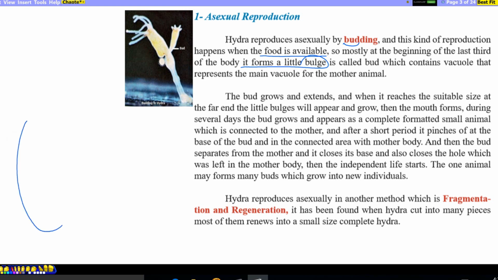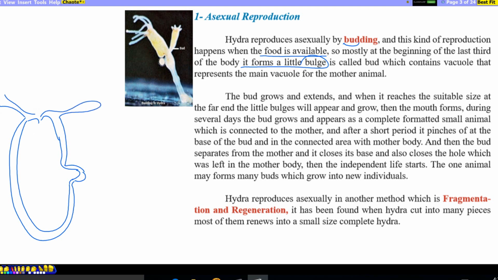This means the body of Hydra, two layers, makes a bulge like this, then the tentacles and the mouth of the animal. So the cavity of the bud is the cavity of the mother.